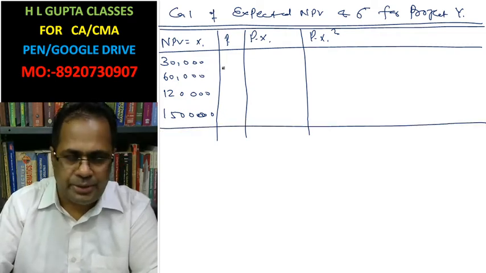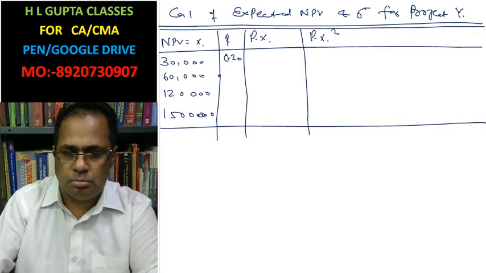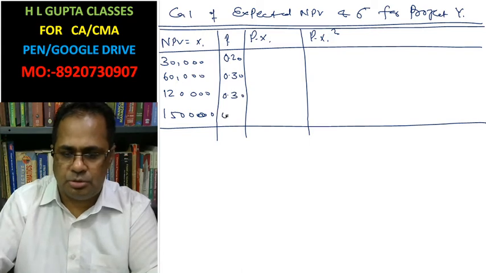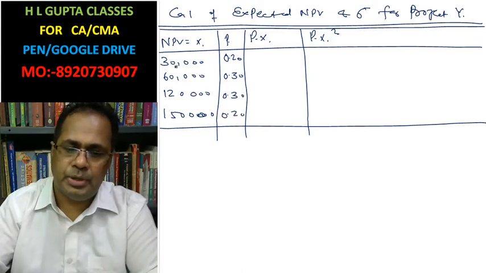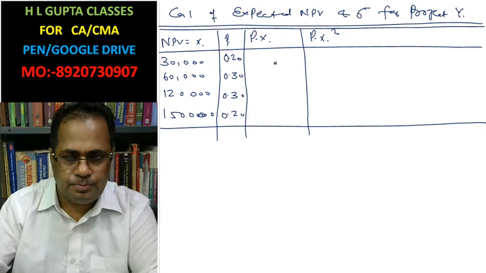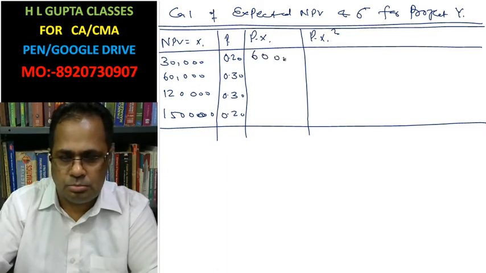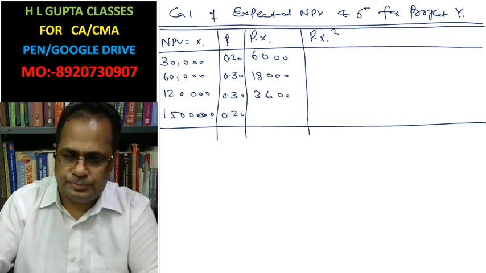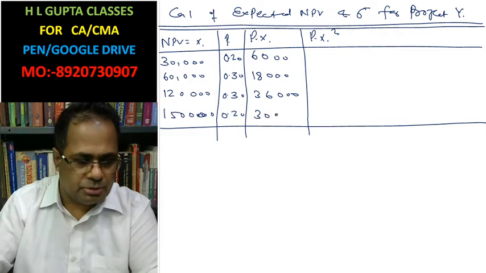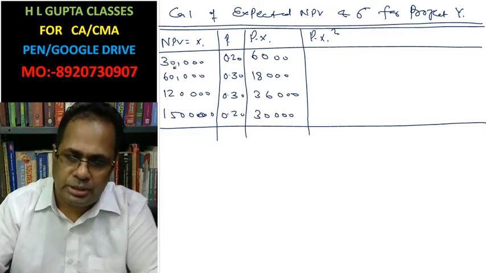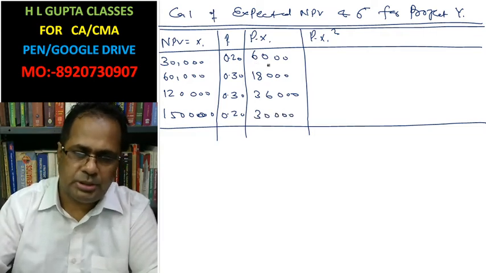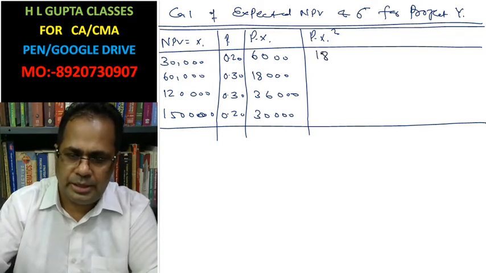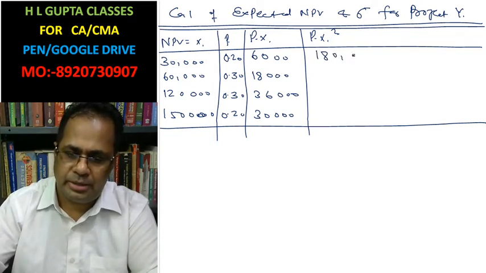This is the probability: 0.2, 0.30, 0.30, 0.20. Then pi xi: this is 6,000, 18,000, now 36,000. Now 30,000 into 6,000 is 1,80,000, that is 180 crore.